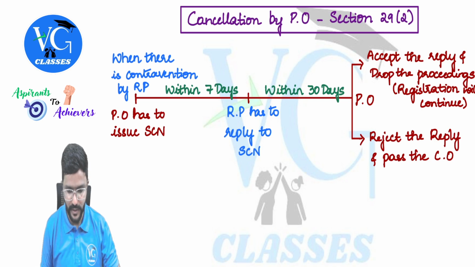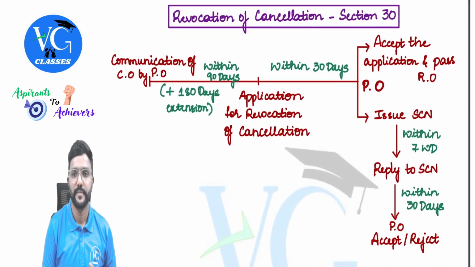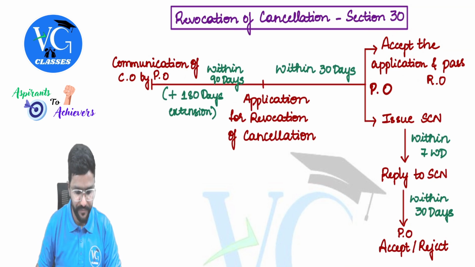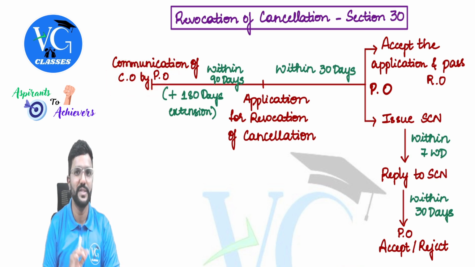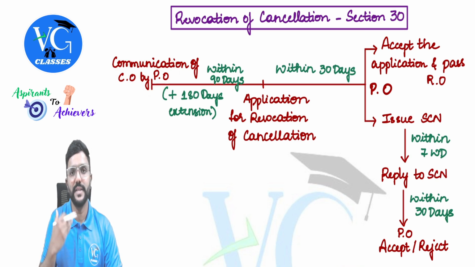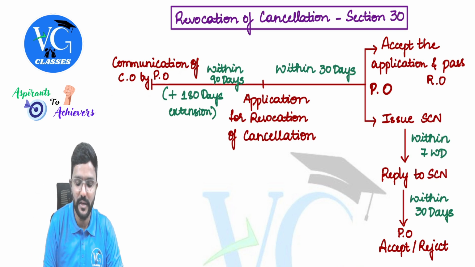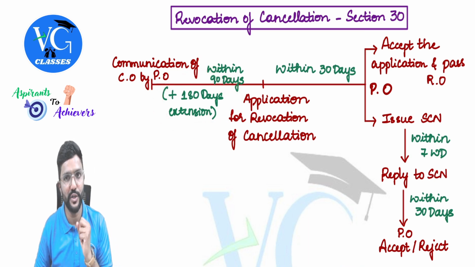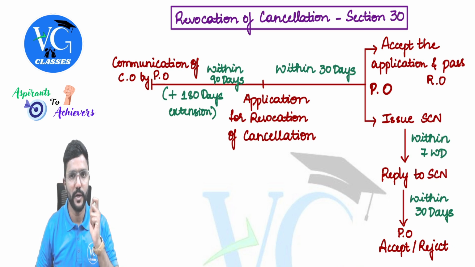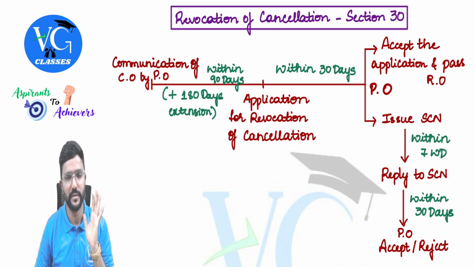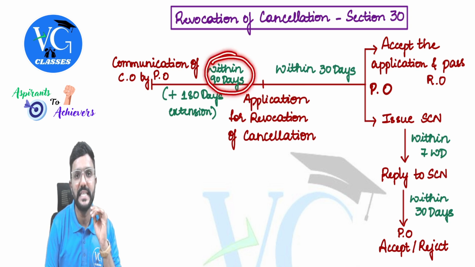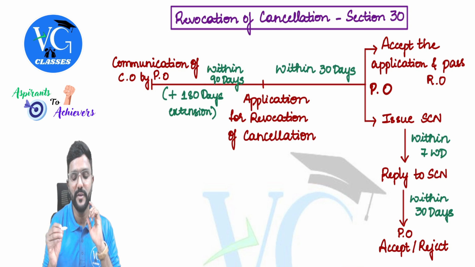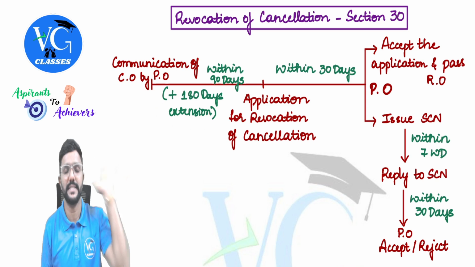What is the procedure? I have tried to simplify it by way of a chart. Look, communication of the cancellation order by the proper officer. So you would have sent a copy to the person whose registration is cancelled. Once the copy is received, within 90 days, which can be further extended by another 180 days by the commissioner or the person authorized by him, but not below the rank of additional commissioner or joint commissioner. In simple terms, the time limit to apply for revocation of cancellation is within 90 days of receiving the cancellation order, which can be further extended for another 180 days maximum.